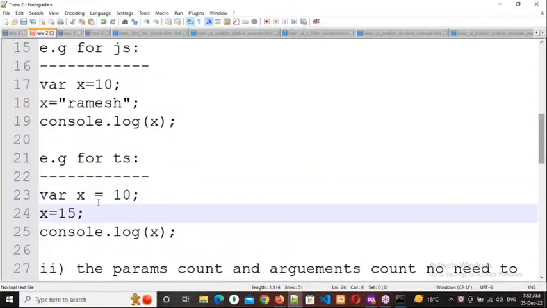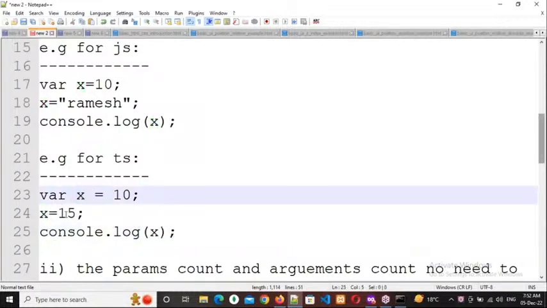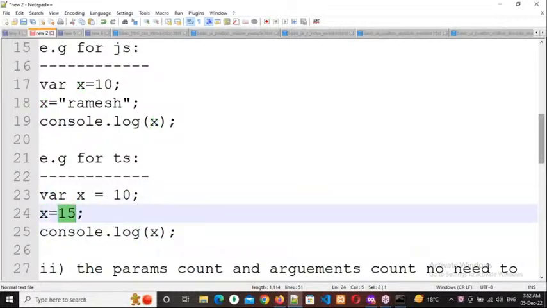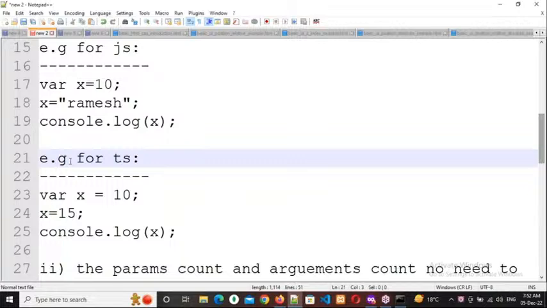So x is 10 and x is 15. What is the latest value? Number 15, so the x value will be 15 only. Here the data is a number, here also the data is a number, so the data type is matching. It will focus on the latest value only. Clear, everyone? Kindly respond. Yes, sir. Okay, so this is the first difference.